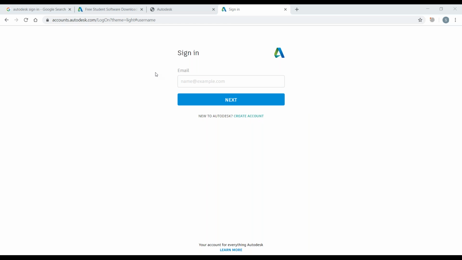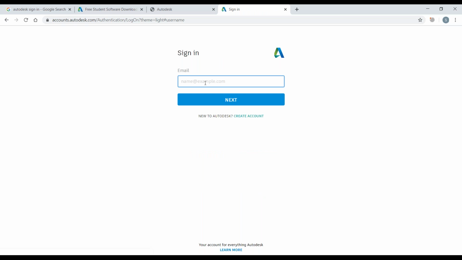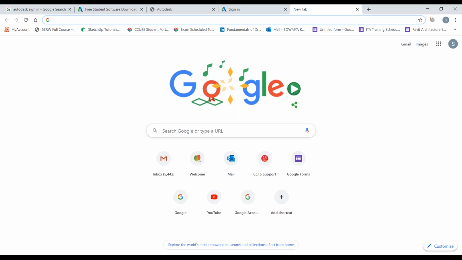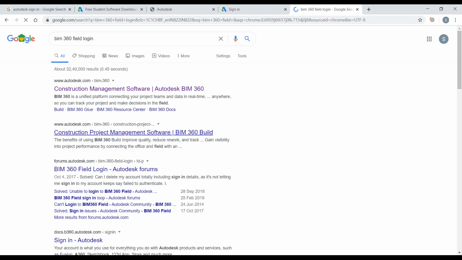Whenever you go for the Autodesk sign in, you can click on create account, and you can create a new account, and you can sign in with the respective account that you have created. After creating the account, we all will go for the BIM 360 field login, or documents login, whatever login we need. Here we can see autodesk.com, and it is BIM 360.